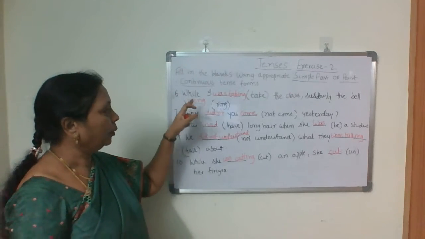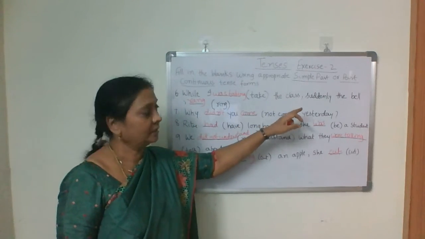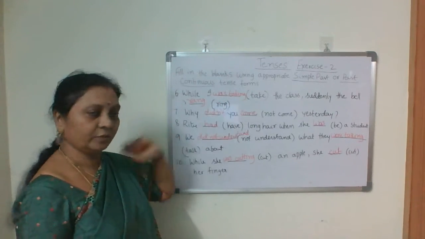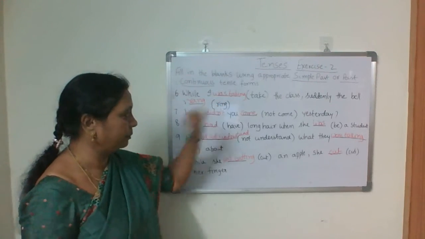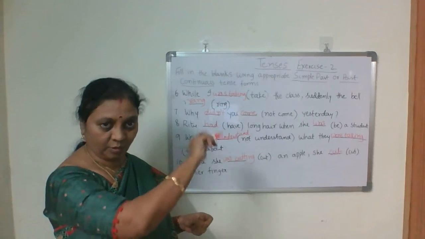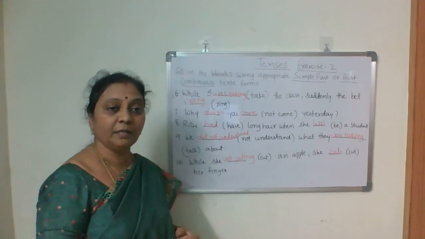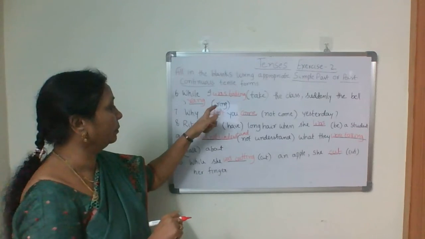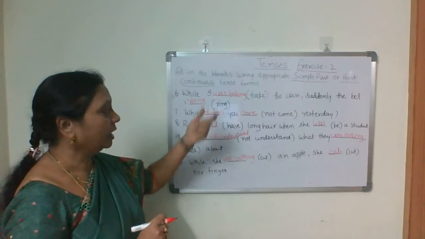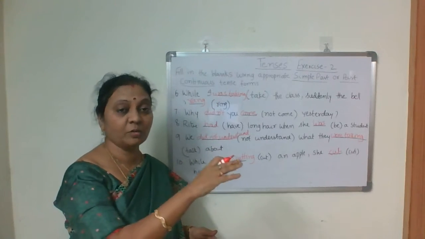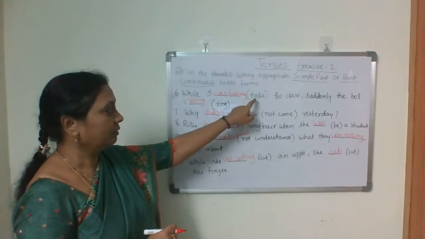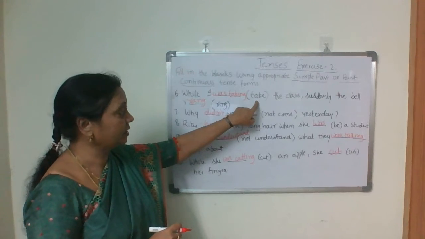Sixth one. While I dash the class, suddenly the bell dash. So take is there and ring. Two base verbs are there. How to change? While I was taking the class, it's a longer action first. Suddenly the bell rang. Here you use simple past. The bell rang while I was taking the class. So which was going on? Class was going on at that time. The bell rang. So you have to use continuous tense for this longer action.